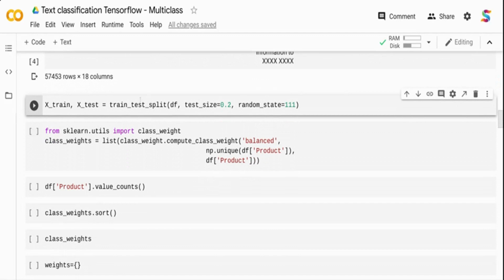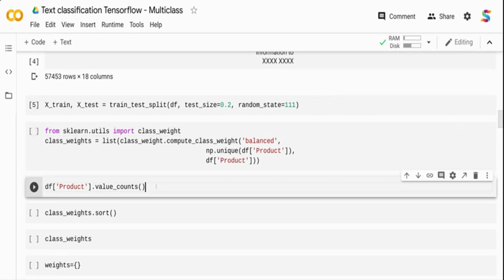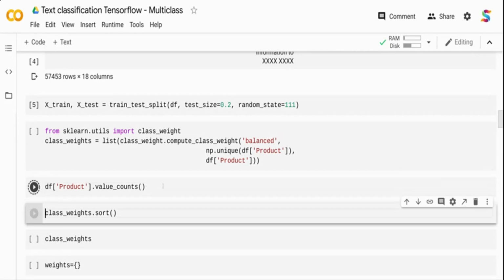Then I'm taking the data frame that I created and splitting it 80-20. 20% is my test size and 80% is going to be the train size. That's what I'm doing here. I'm also going to assign class weights. Before going to class weights, let me run the next cell and come back to this. The product is my target column, which is the product the customer is talking about or filing a complaint against. So let me print this product value counts, which will show the distribution of this data.